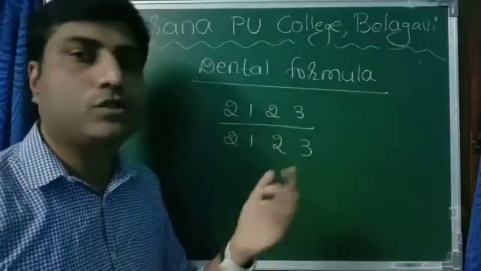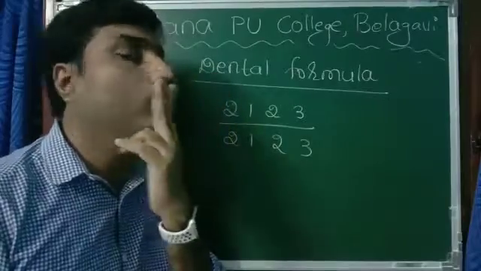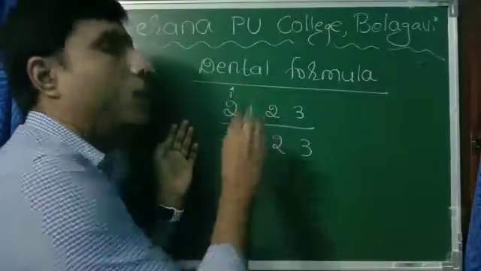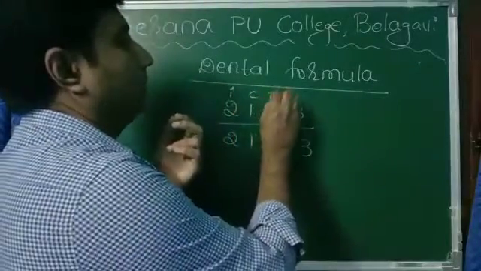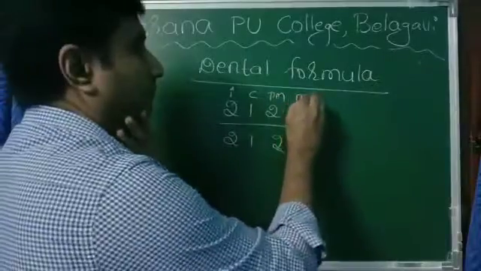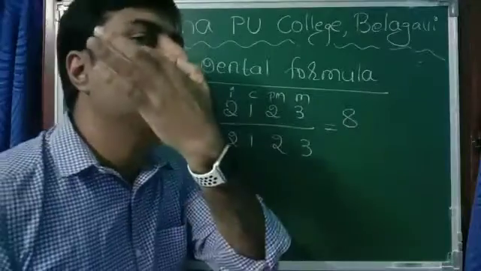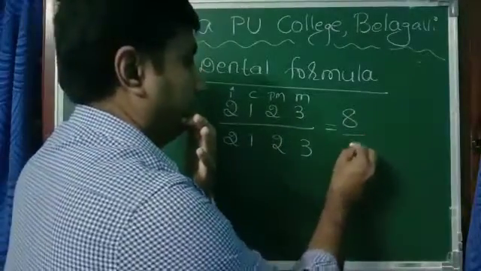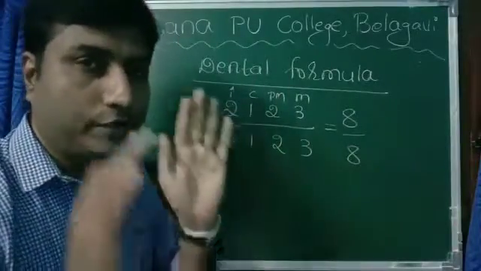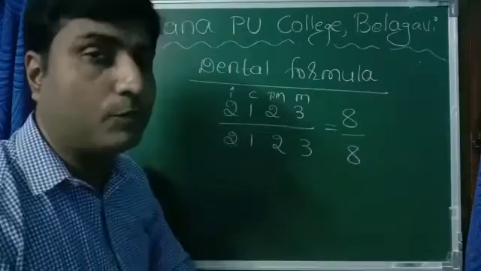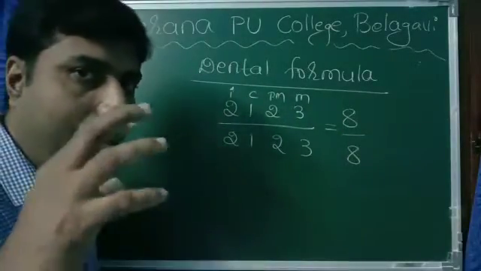This is the upper jaw, lower jaw. In the upper jaw, on this side, not this half, 2 incisors, 1 canine, 2 premolars and 3 molars. Totally 2, 3, 5, 6, 7, 8. So here 8. Similarly here 8, here 8, here 8. 8 fours are 32. 2, 1, 2, 3 upon 2, 1, 2, 3. This is the dental formula of human being. So this is all about teeth and their action.